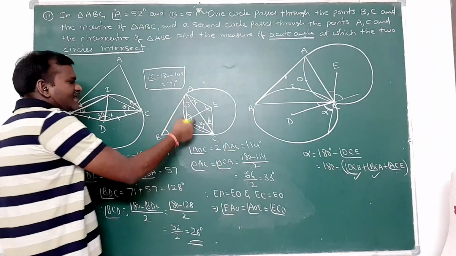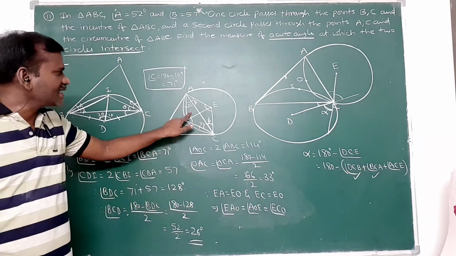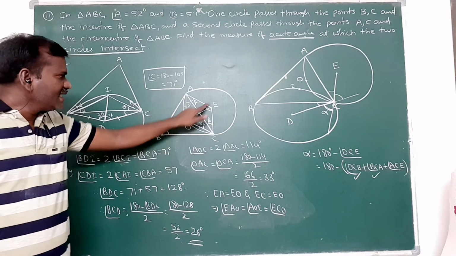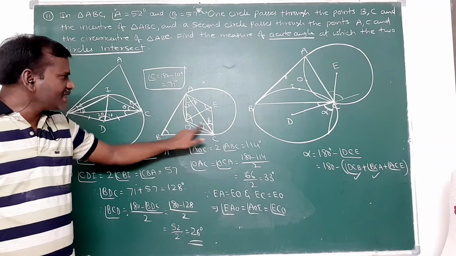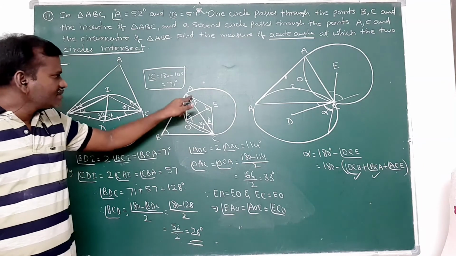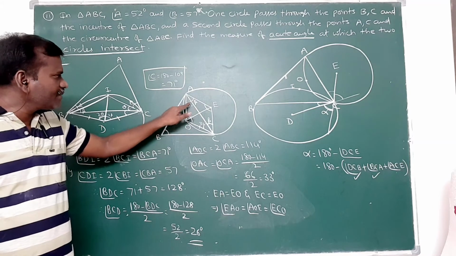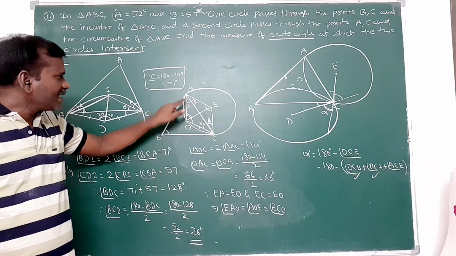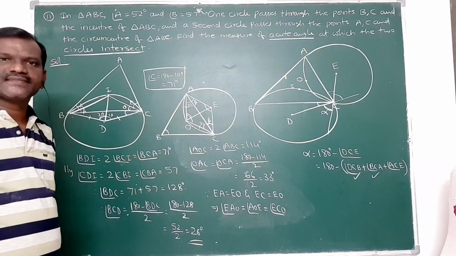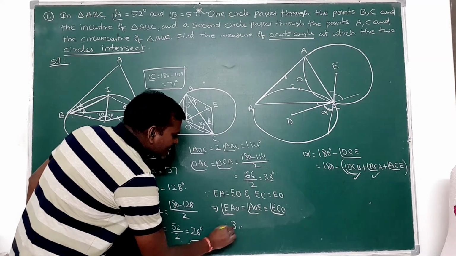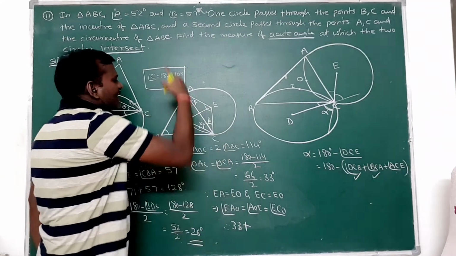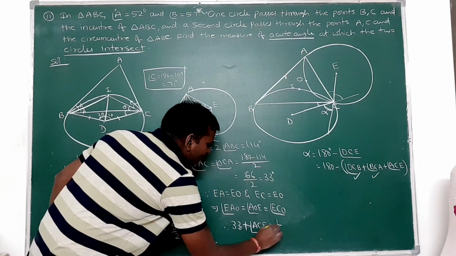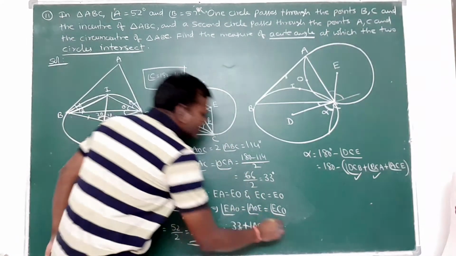Why? Because this is the angle bisector here. This angle is 33 plus beta, this angle is also 33 plus beta. Here EC and EO are equal, so this is 33 plus beta, and this angle is also 33 plus beta. Since EA is equal to EO, 33 plus beta is equal to this angle. So that's why this 33 plus beta can be written as half of this angle. Therefore, 33 plus angle ACE is equal to half of angle AOC.